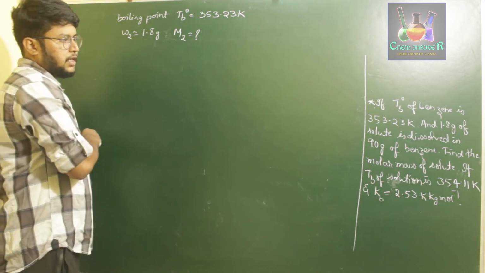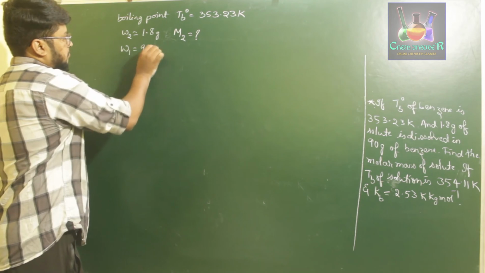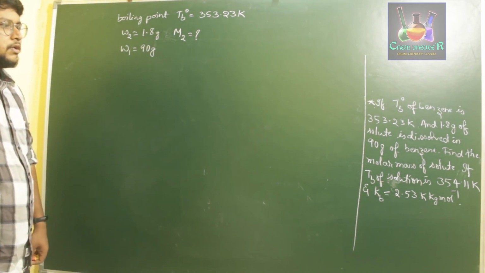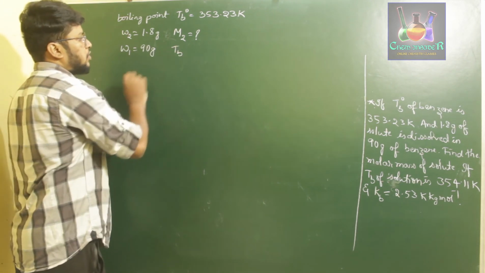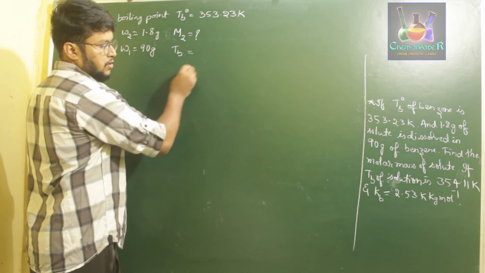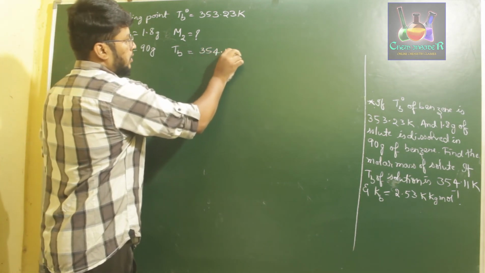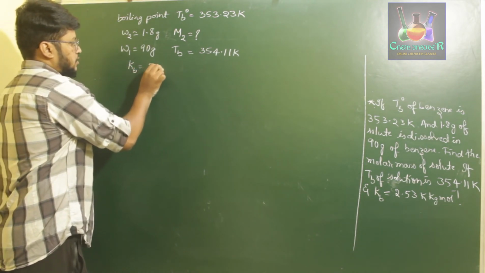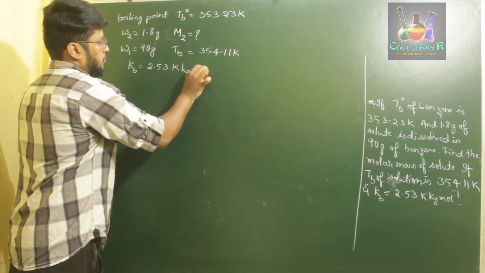Next they have given us 90 grams of benzene. That means W1 is equal to 90 gram. And then Tb, the boiling point of the solution in which the solute is added to benzene, which is 354.11 Kelvin. And then they have given us the ebullioscopic constant of benzene, that is 2.53 Kelvin kg per mole.